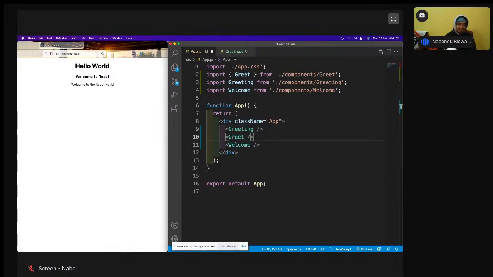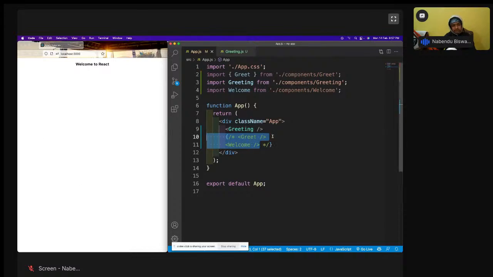Okay, so let me do one thing. Let me comment this out. Commenting out is also a different way in React inside the JSX. I'm selecting everything, and pressing control or command slash, and save it. So it will not show. Only this one, greetings, will be showing. Okay, so greetings is showing.